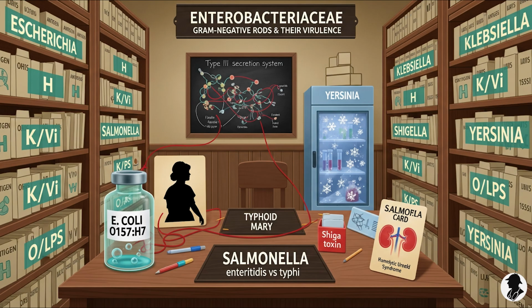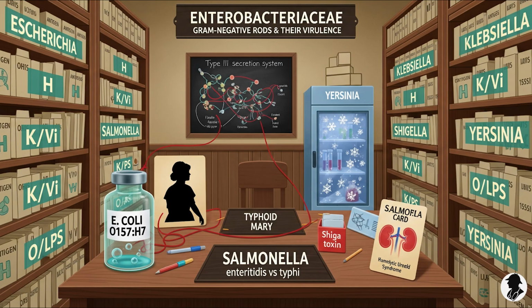Then EAEC, enteroaggregative E. coli. You see this causing persistent watery diarrhea, sometimes lasting weeks, vomiting, dehydration too, especially in infants, people with HIV, and travelers. It uses special fimbriae to aggregate or clump together, forming thick biofilms on the intestinal surface, like a sticky carpet. It also produces various toxins. This aggregation likely impairs function and causes inflammation. Sticky carpet. Okay, the S in MEATS.